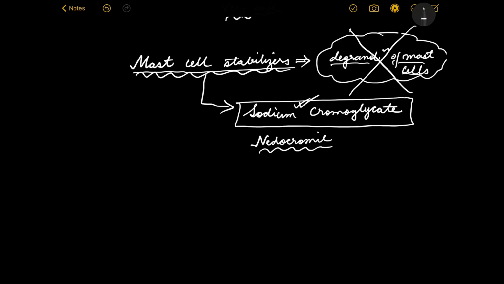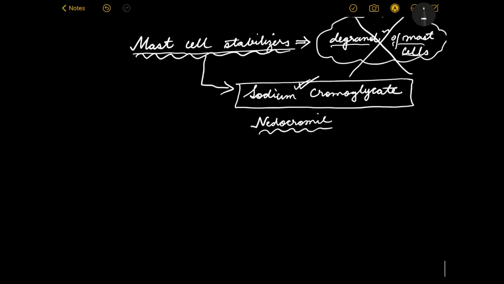That's why mast cell stabilizer, again no surprise, is used for prophylaxis. It cannot be used for treating an acute asthma case or even an asthma episode, whether it be acute or chronic. It's only meant for prophylaxis because it can only prevent asthma before the asthma episode actually occurs. Okay, so that's all about mast cell stabilizers.